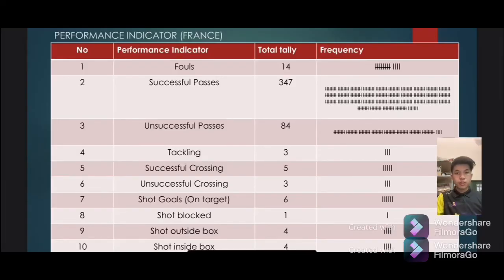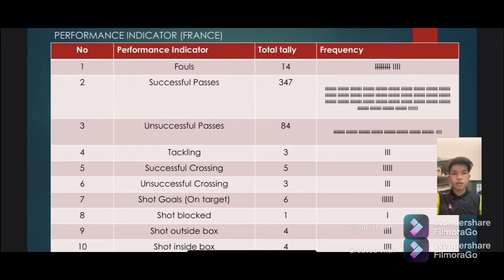Okay, next we go to the frequency table for both teams based on the statistics during the match. First of all, I will explain about the statistics in the frequency table, which is the fouls for France is 14, while the team Croatia is 13. The fouls are usually more from defending position and defending third, in order to deny the opponent attacking from scoring the goal.